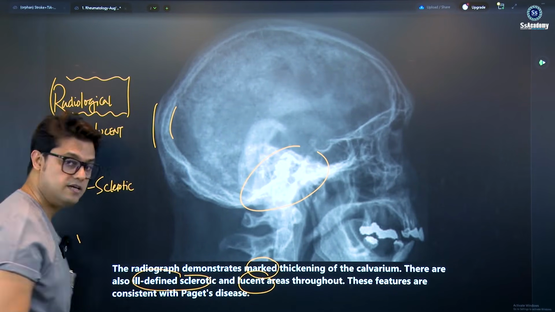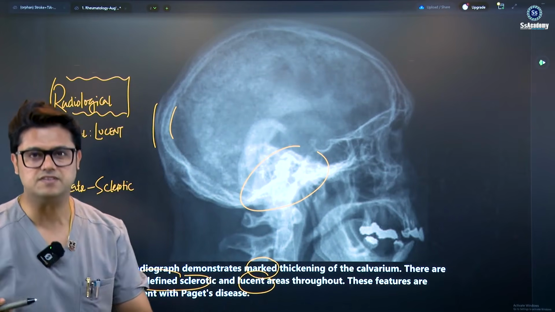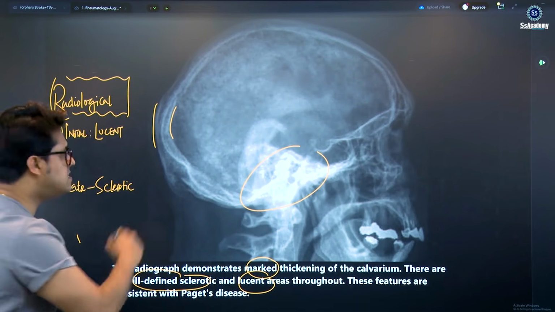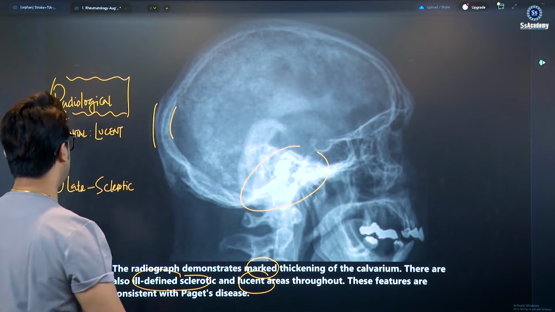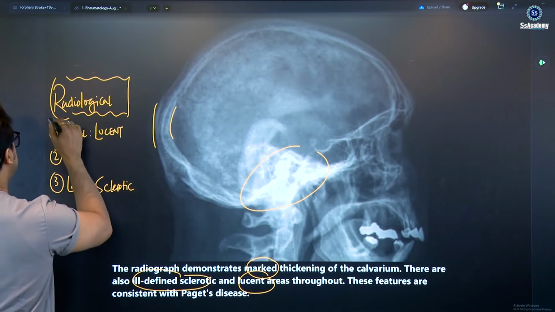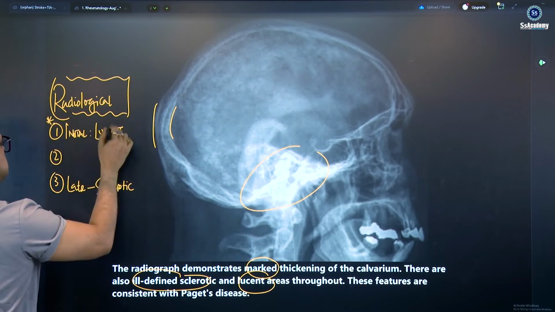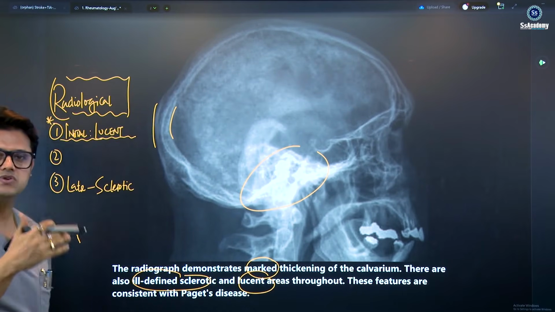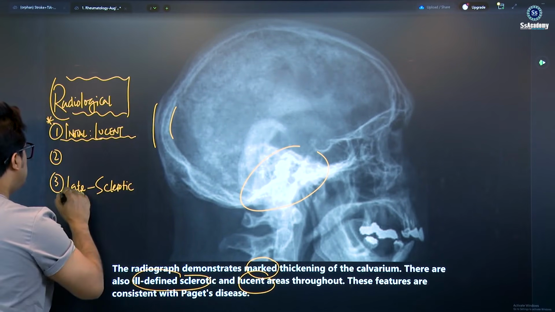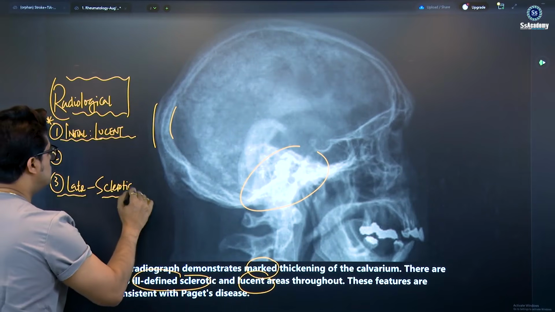Now, question: why? Because you will learn in the video lectures that Paget's disease starts with osteoclastic destruction of the bone. So that's why initially if the patient comes, you'll get radiolucent areas, my dear. If the patient comes late, osteosclerotic. Why?